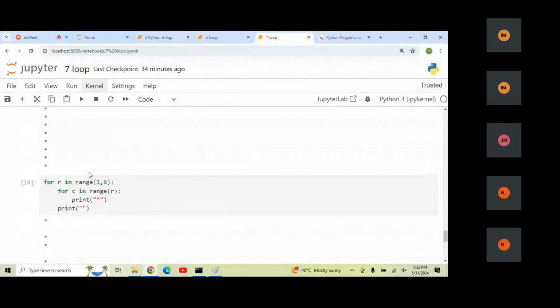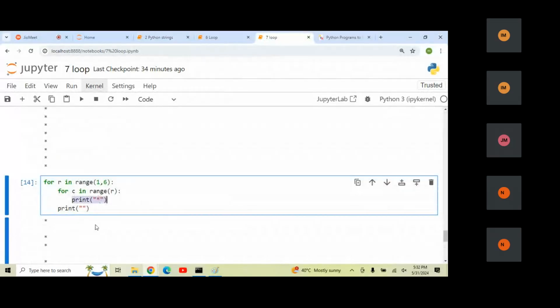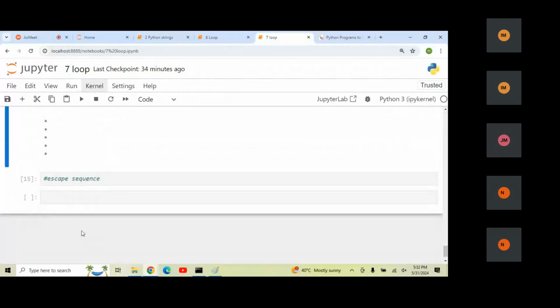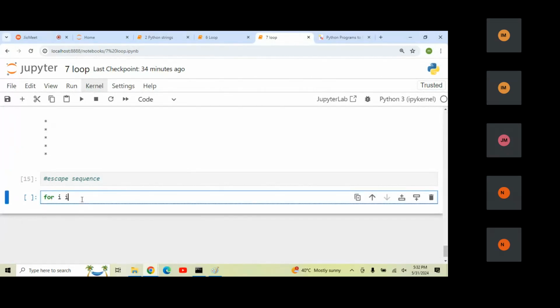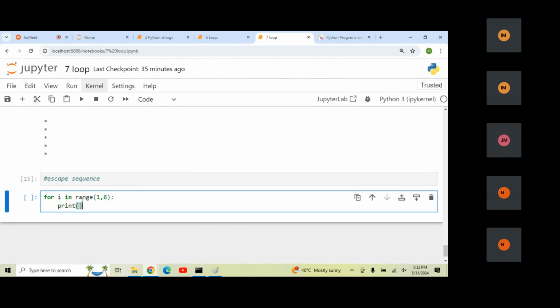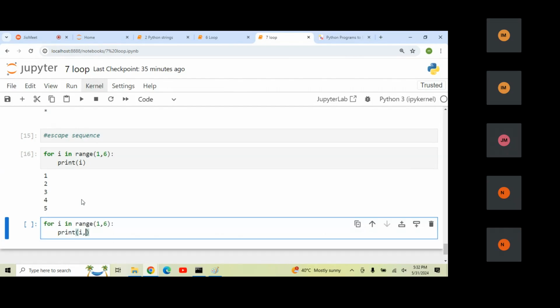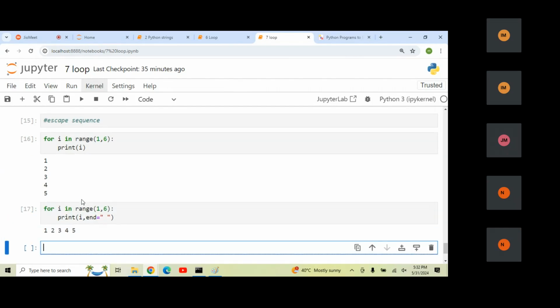By default, it will print line by line. For example, if I write for i in range of 1 to 5 and print i, all the values are going to print one by one. If I want to print side by side, I need to mention space here. By default it comes line by line because the end parameter has a default value. This is an interview question. You have to remember all the basic fundamentals.